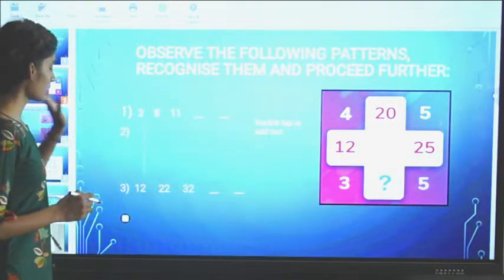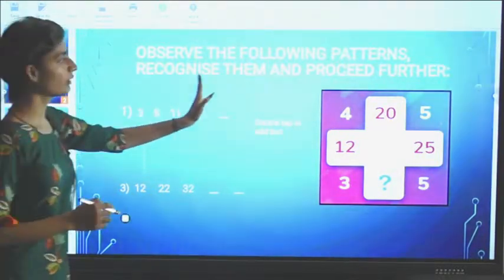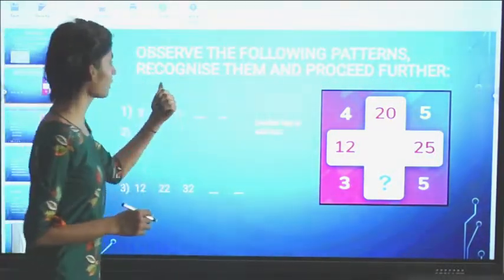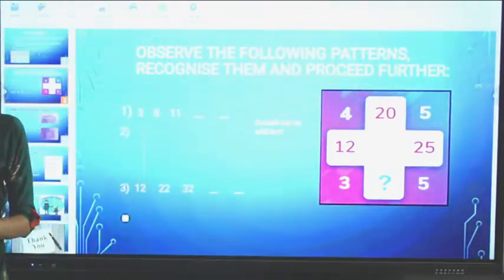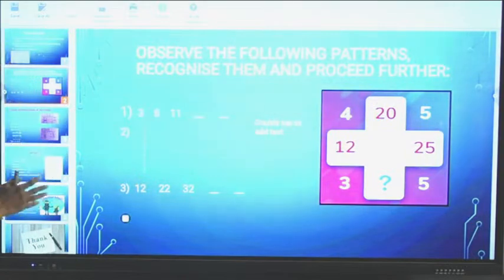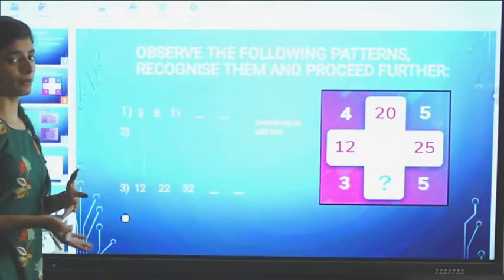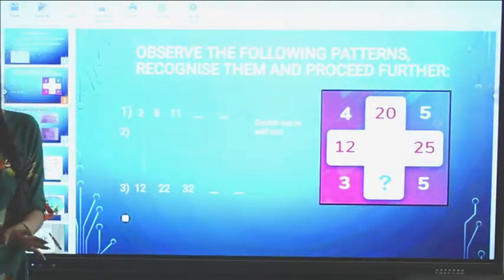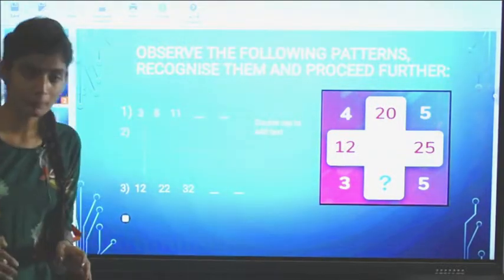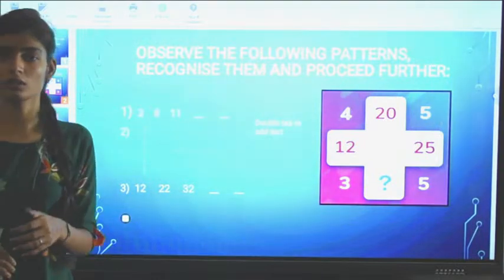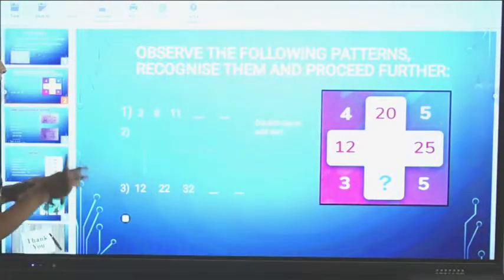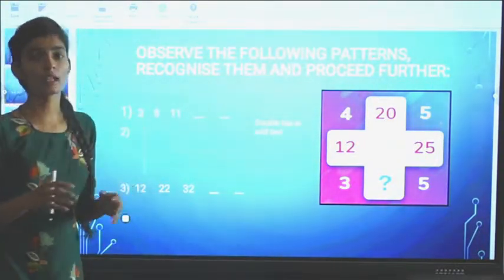The next slide is: observe the following patterns, recognize them and proceed further. First you have to concentrate on what logic we are applying there. It is not compulsory that you have only one or two logics. The more questions you do, the more logics you will get, because in each and every question we do not have the same logic.